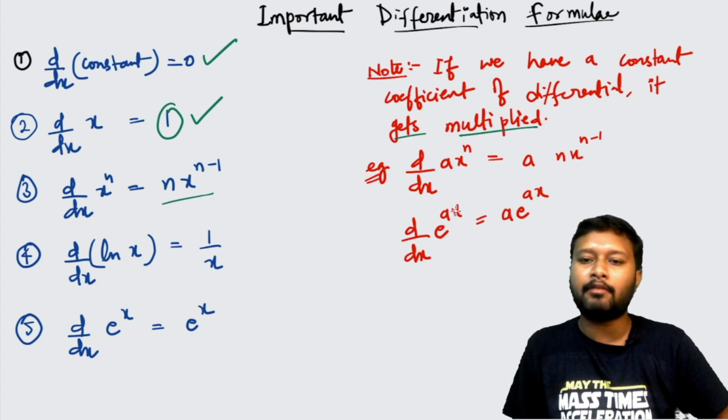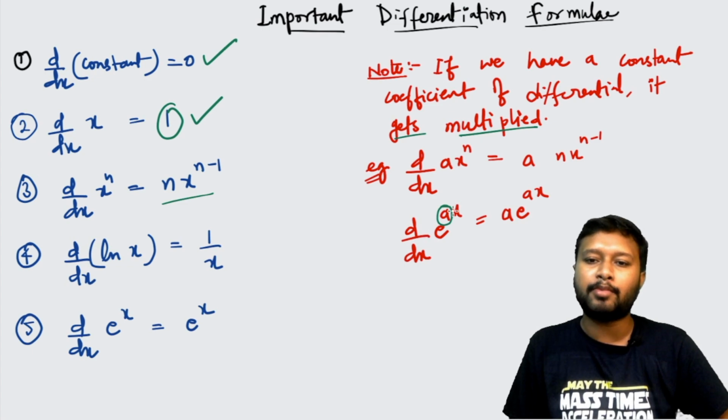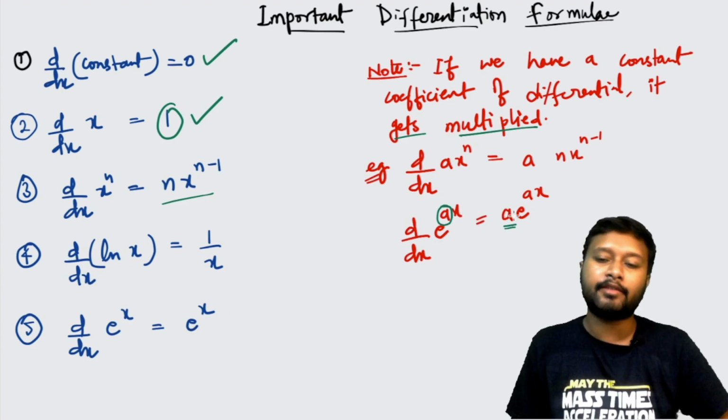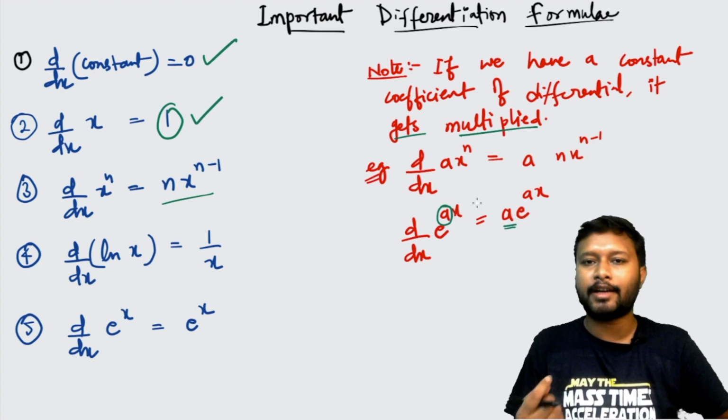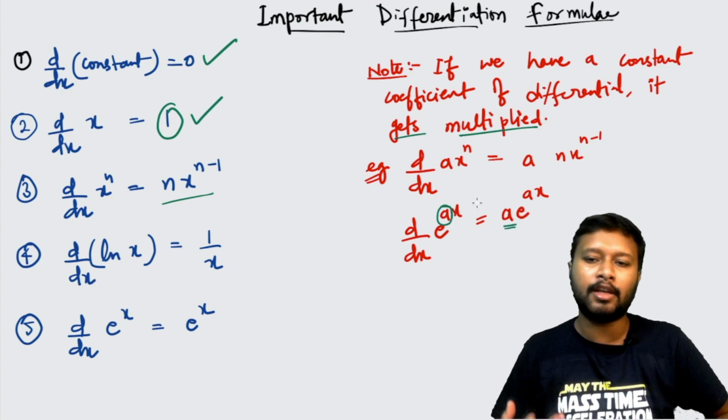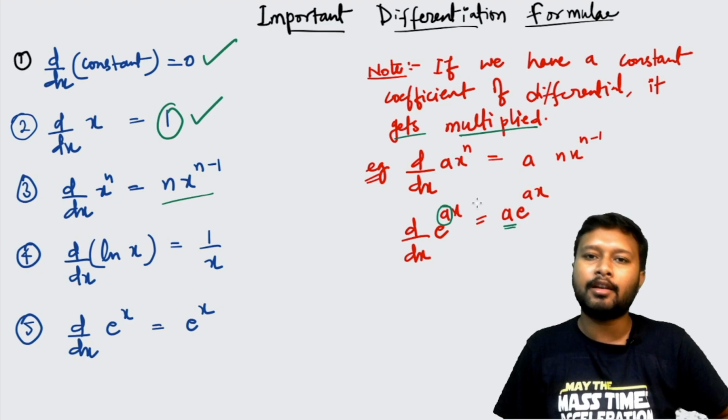If you have e to the power ax, now you can see that you have a constant coefficient here, right? So that particular a will be multiplied after differentiating. So e to the power x has e to the power x itself, e to the power ax will also have e to the power ax, but this a will get multiplied over here. So these are a few points which you need to keep in mind while solving these questions.